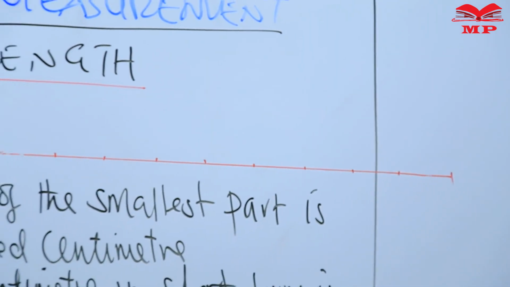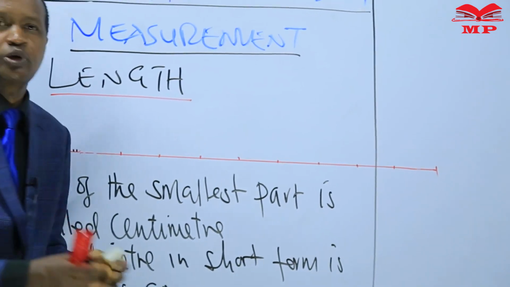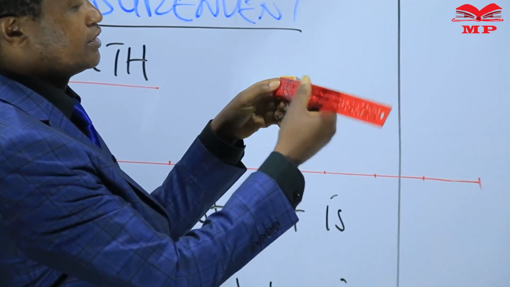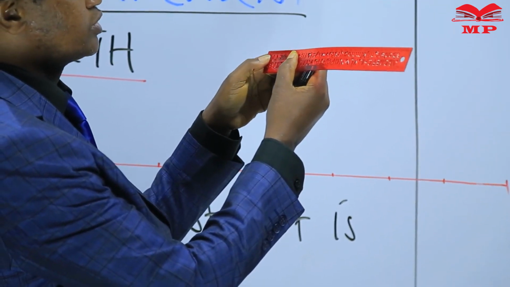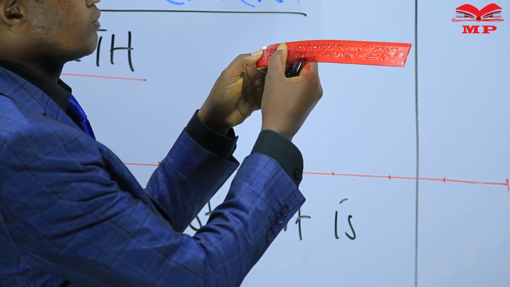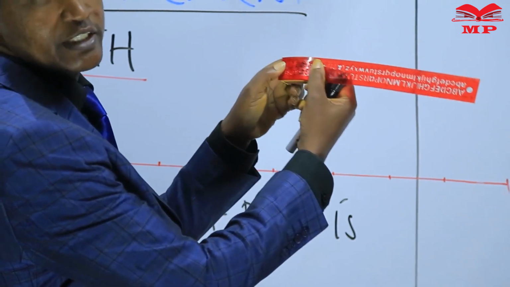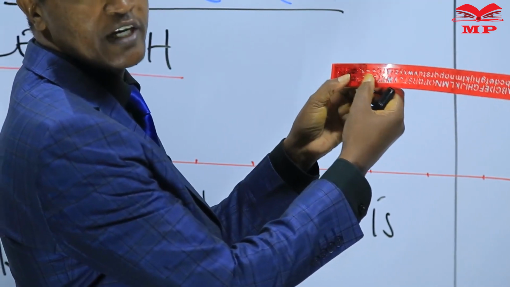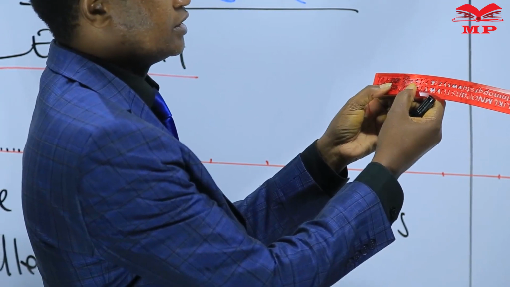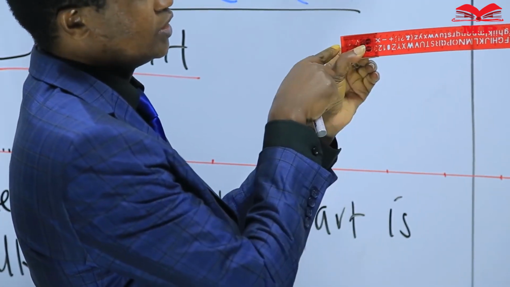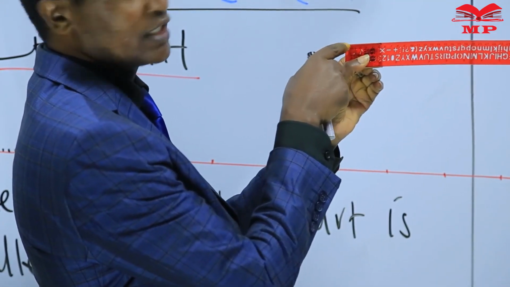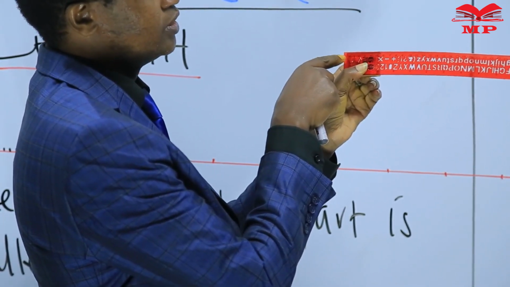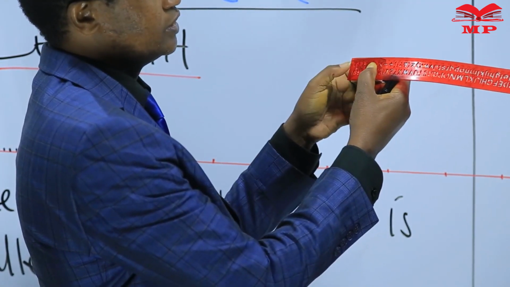I can measure another object. This is a matchbox. What is the length? The length of this matchbox is 5 centimeters. I put the ruler on the left hand side of this matchbox, where we have 0 centimeters.